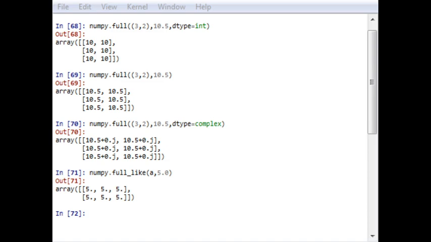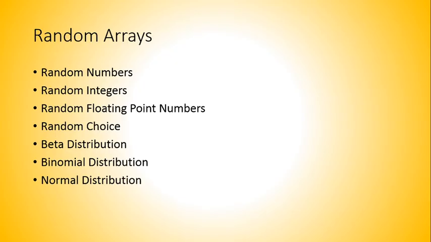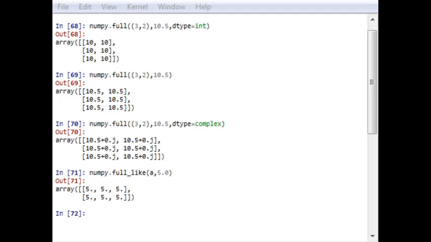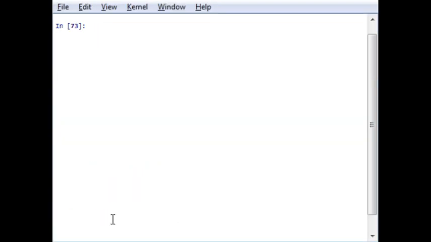Let me show you the screen. These are the topics which you are going to do, and we will see how to use random distributions like beta, binomial, or normal distribution with arrays. Let's move further with our random numbers portion. Let me first clear this command window.